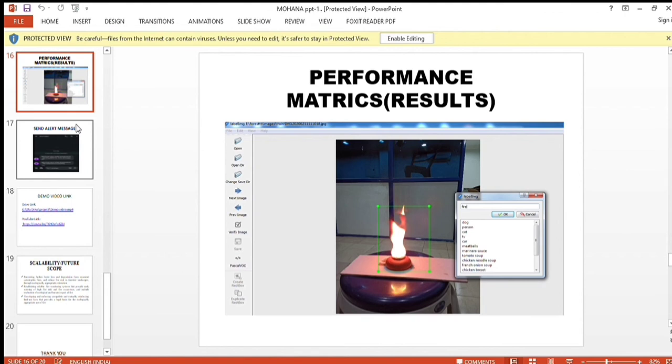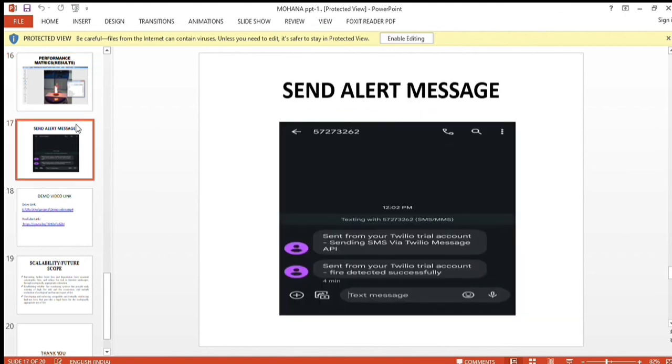It shows how much video is captured. We send an alert message to the forest authorities. Let us look at the alert message. This is how the message will be sent.